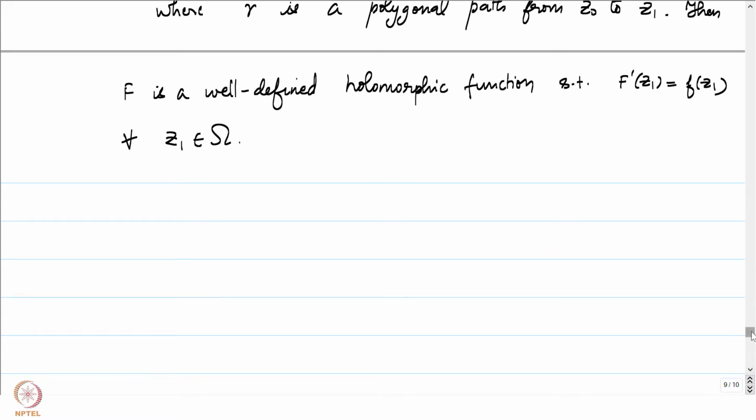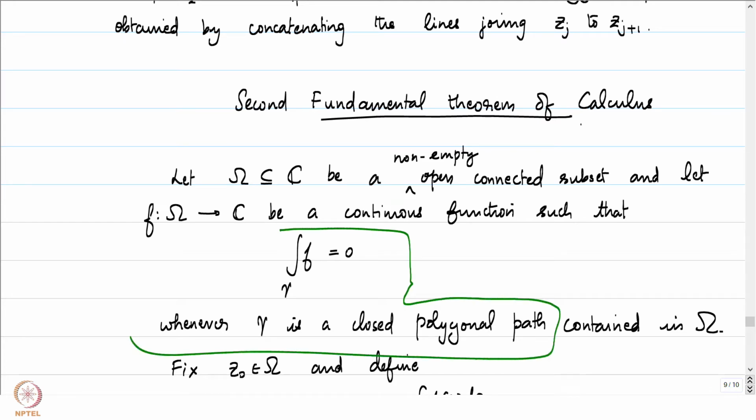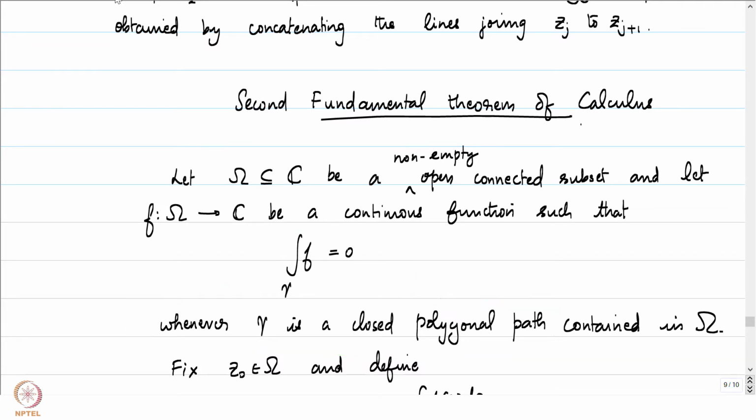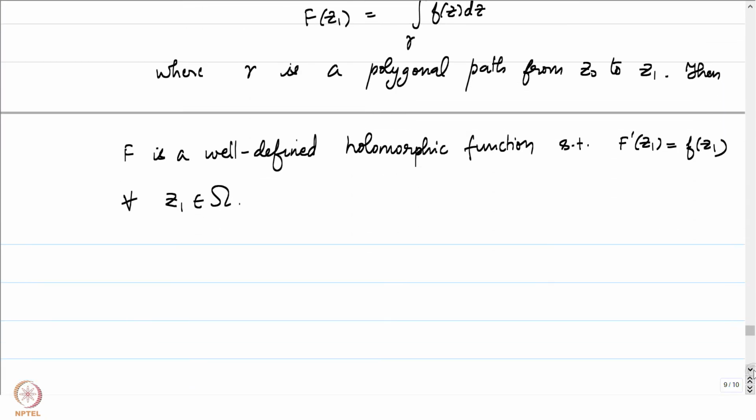So notice that this condition, that the integral of f is equal to 0 for any closed polygonal path, is something which is naturally satisfied by any function which has an antiderivative. So if small f has indeed an antiderivative, the first fundamental theorem of calculus will tell us that this condition is automatically satisfied, but we are putting this in the hypothesis here. Let's get to proving the second fundamental theorem of calculus.